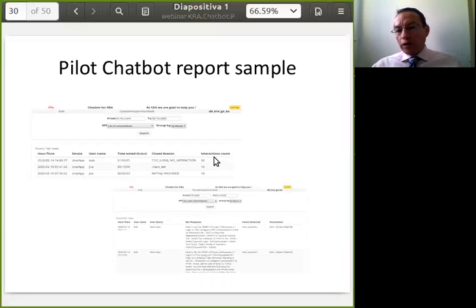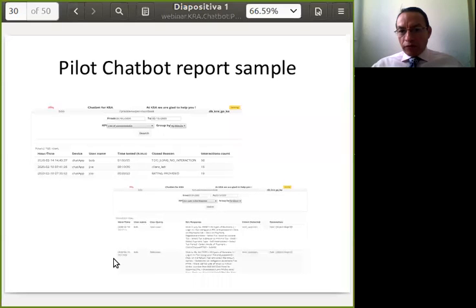Here's also how many interactions the user had with the chatbot. Meaning, for example, in the second one there are 16 interactions, that will mean 16 questions and answers in this conversation.